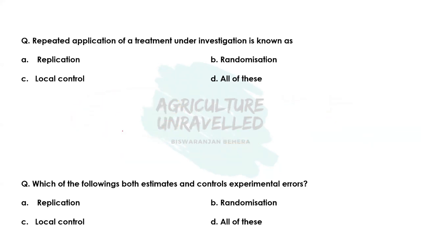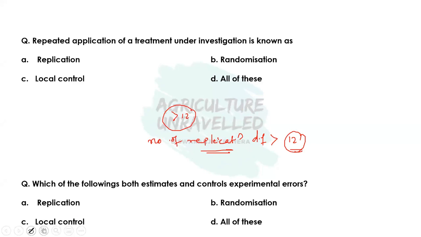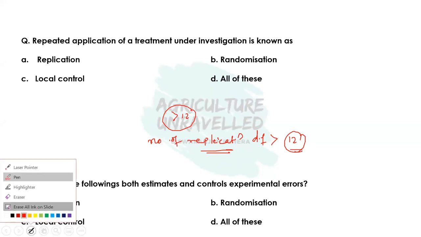So there is a rule that the number of replications should be such that the degree of freedom should be more than 12. So we have to select the number of replication in such a way that the degree of freedom should be more than 12. So now we have to discuss what is the degree of freedom. This degree of freedom is very, very important. So try to understand this. I will just give a small example to make you understand what is the degree of freedom.